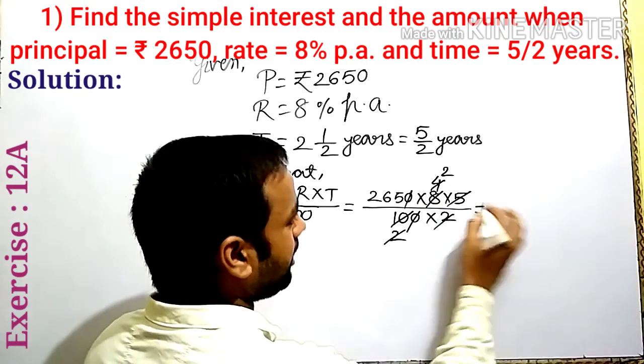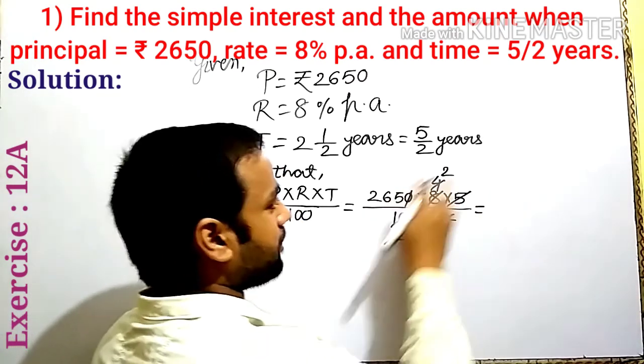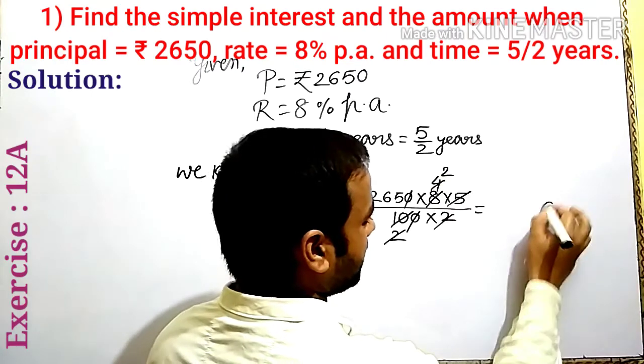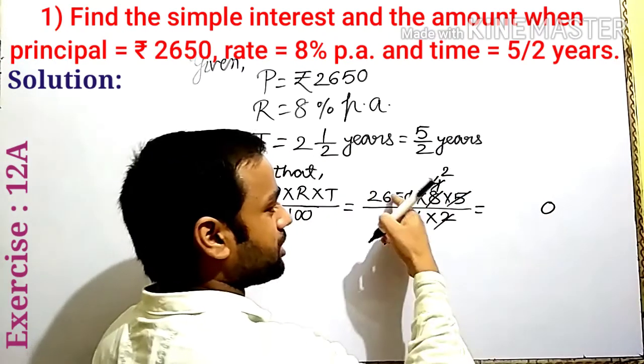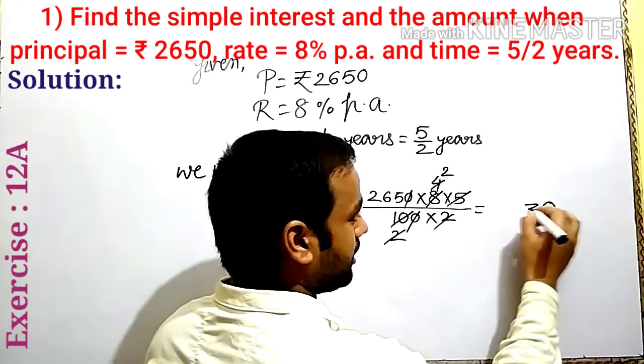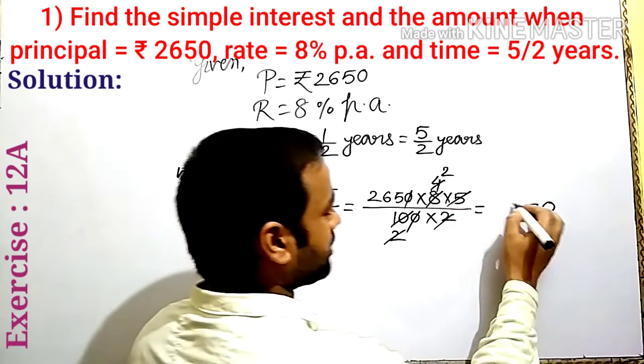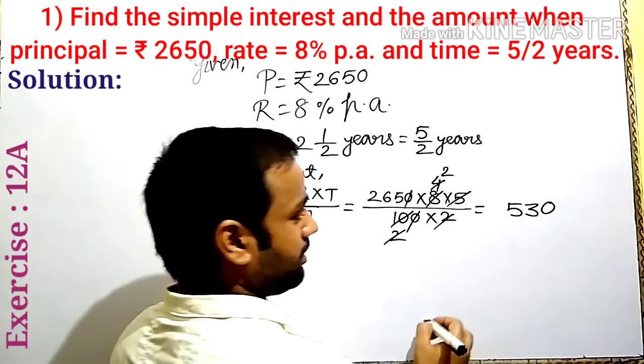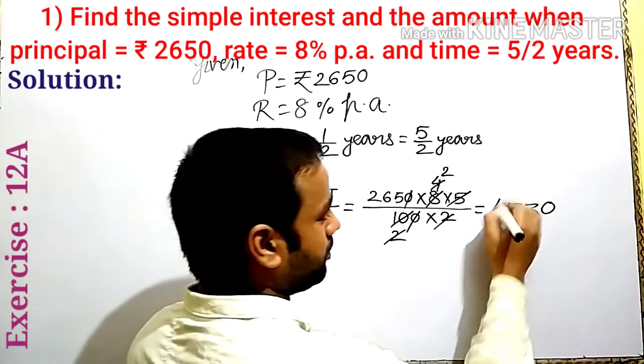We multiply 265 into 2. We get 2 5s are 10, carry 1. 2 6s are 12 plus 1, 13, carry 1. 2 2s are 4 plus 1, 5. 530 rupees.